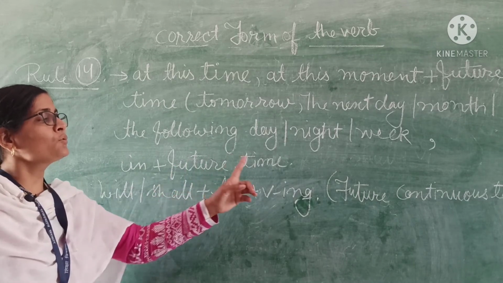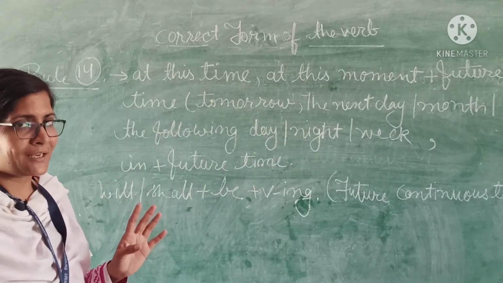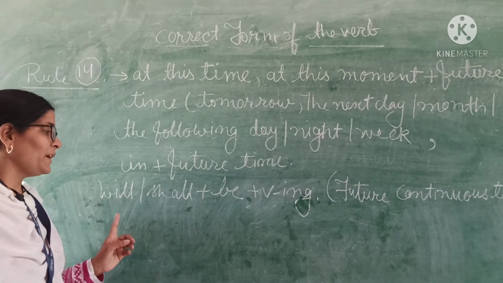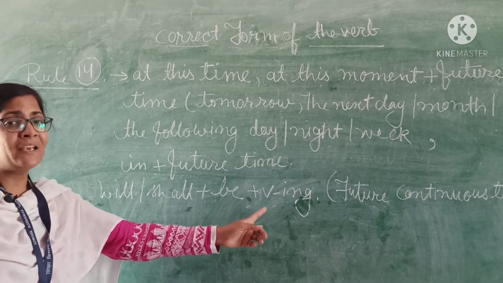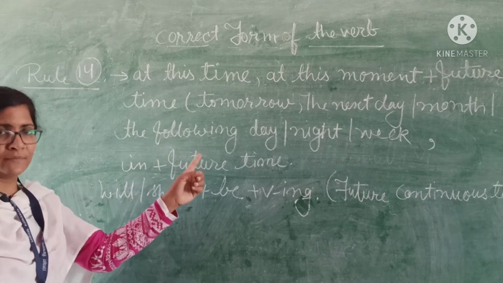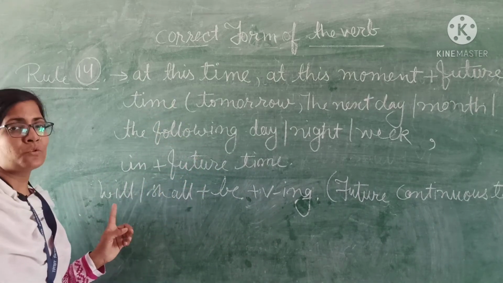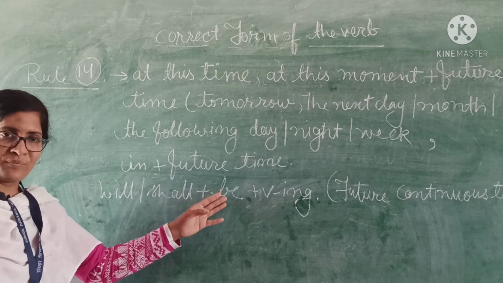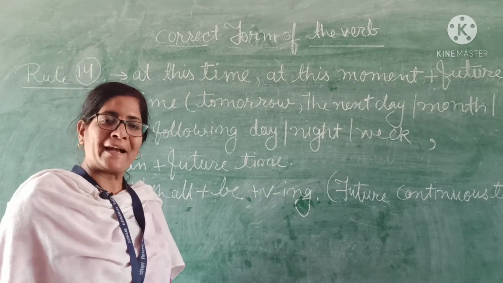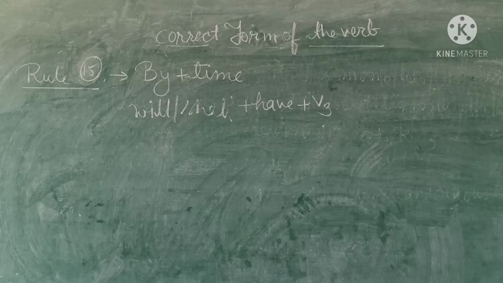You will use future continuous tense. And what is the future continuous rule? The future continuous rule is will, shall plus be plus the ing form of the verb. Got it? If these adverbs are there, then you will use will or shall plus be plus the ing form of the verb. Got it? Okay, let's do the next rule.